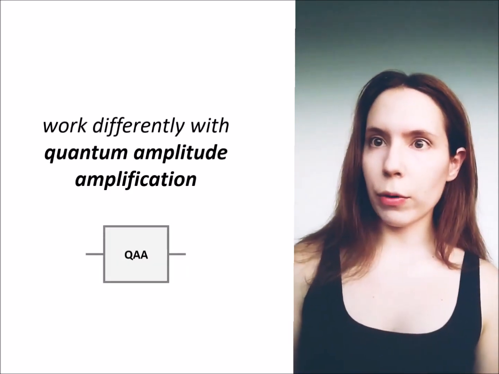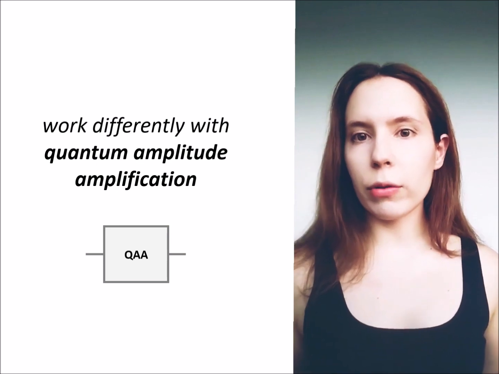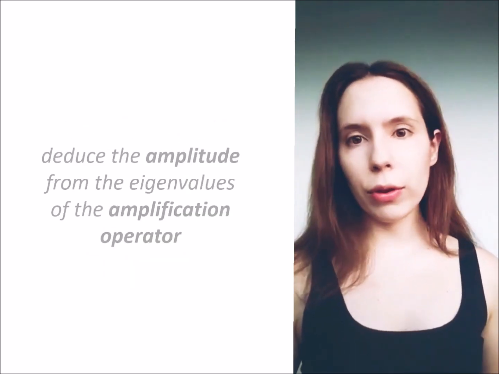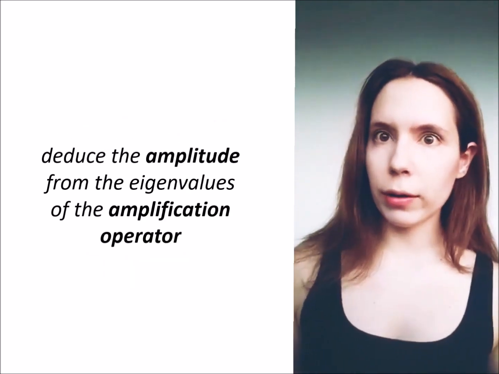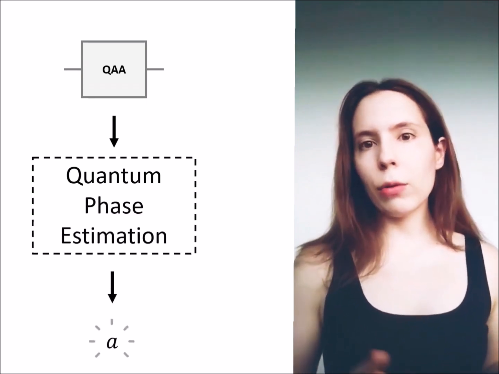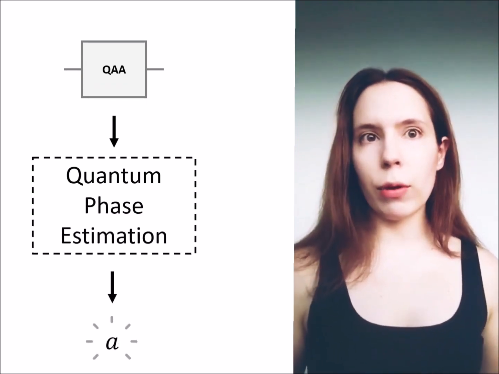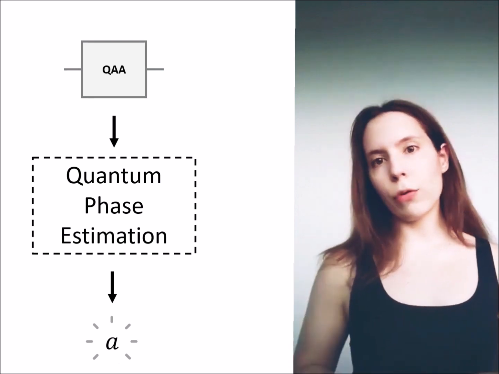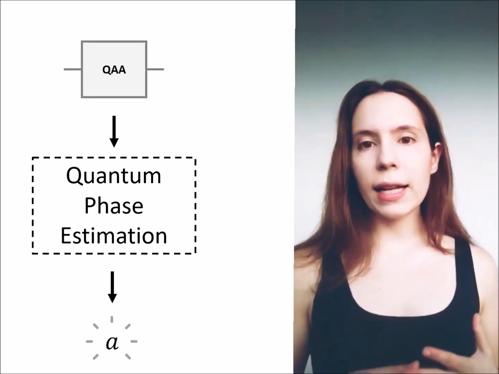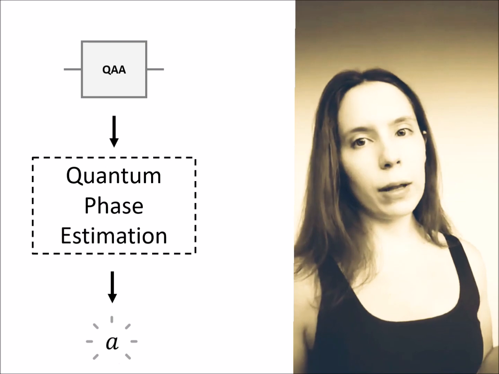In amplitude estimation, it comes in handy as well, but now for a different reason. We don't just want to maximize the probability of success, so instead we work a little differently with the amplification operator, the operator implementing one Grover iteration. As it turns out, we can deduce the amplitude from the eigenvalues of this operator. All we need to find this quantity is to perform quantum phase estimation on the amplification operator, and then we can deduce the amplitude from the values that we obtain. This was the first proposed way of realizing quantum amplitude estimation, and it gets us the full quantum advantage, the quadratic speedup that I mentioned before.